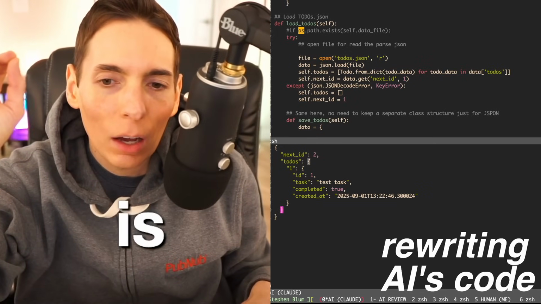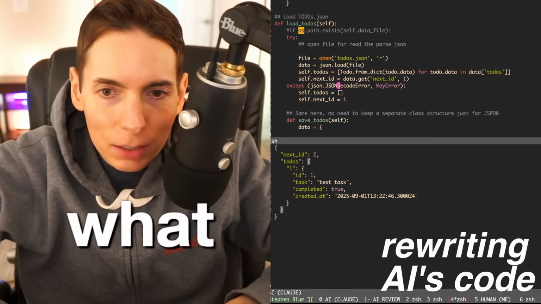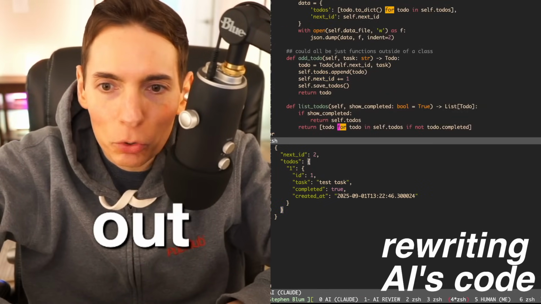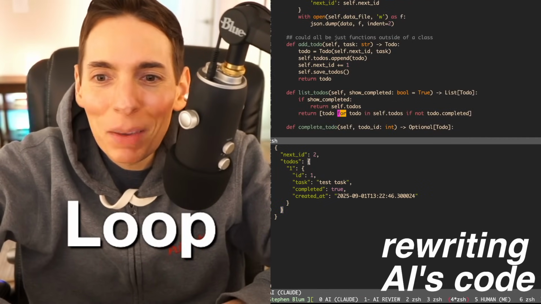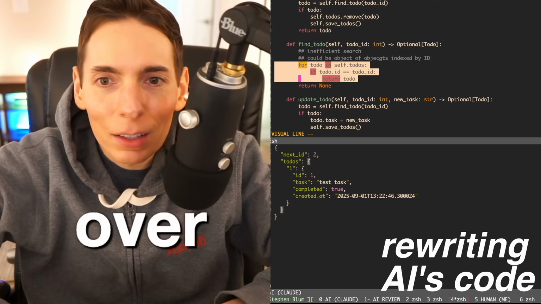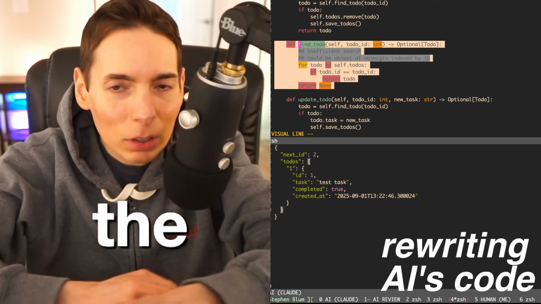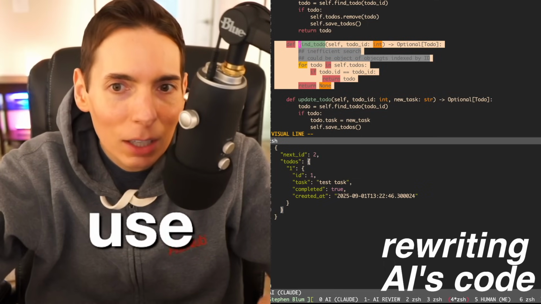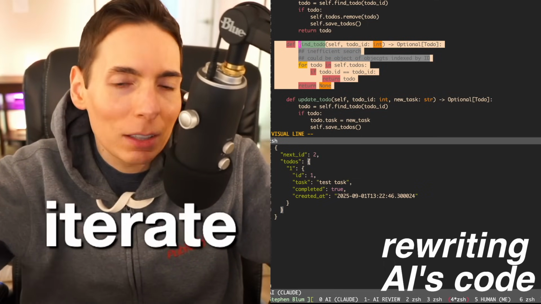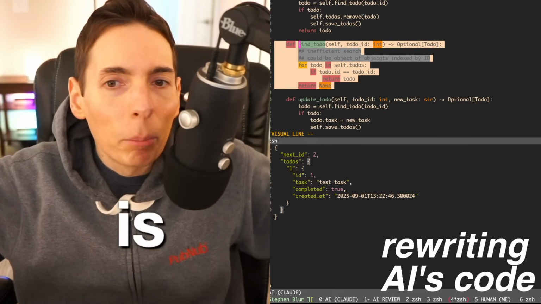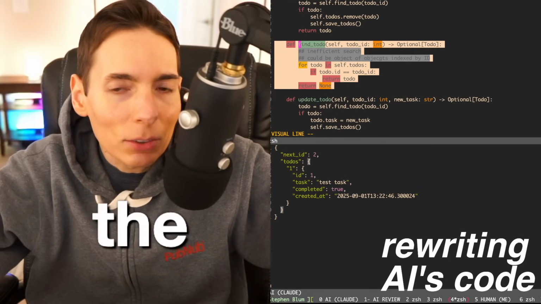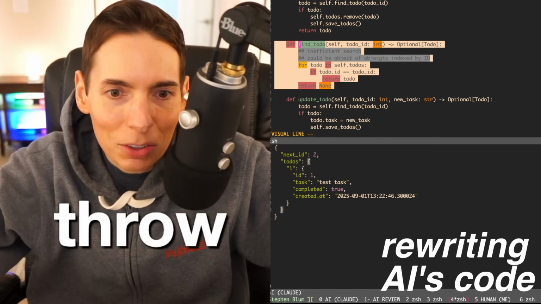This is because of the previous implementation, look what the AI did. Check this out. It made a for loop to go over and find which to-do to interact with. So when the user selects which to-do to use, it always has to iterate through the entire list, which is a bunch of code that you don't need in the first place. So it's a bunch of throwaway code, essentially.